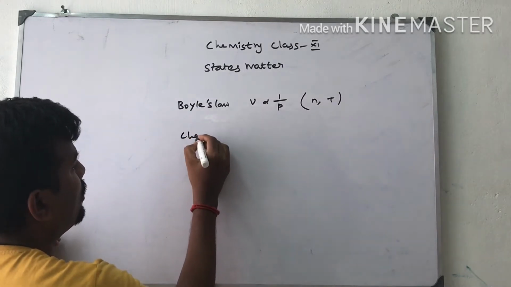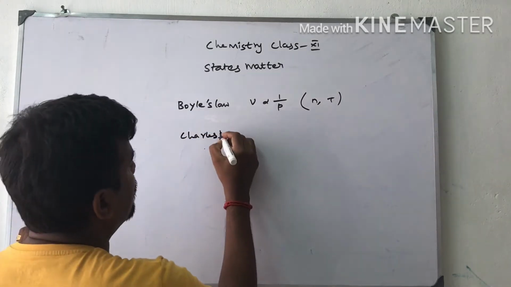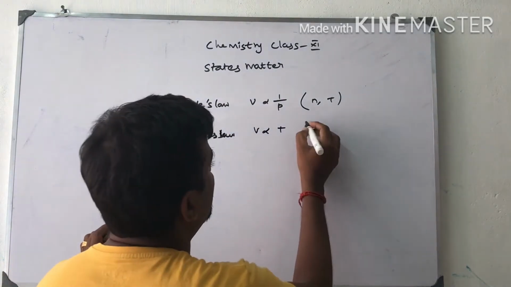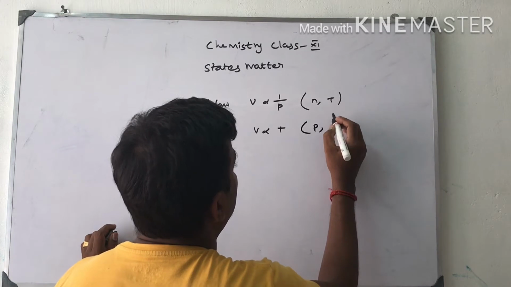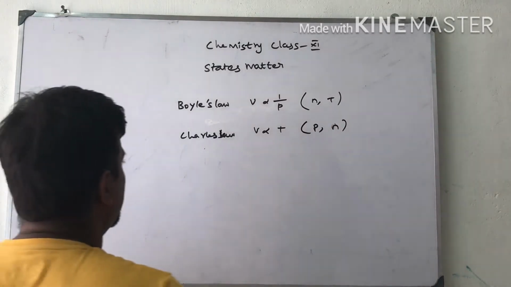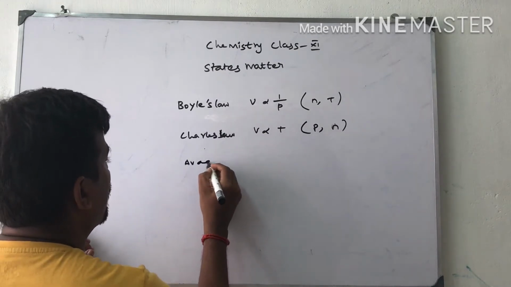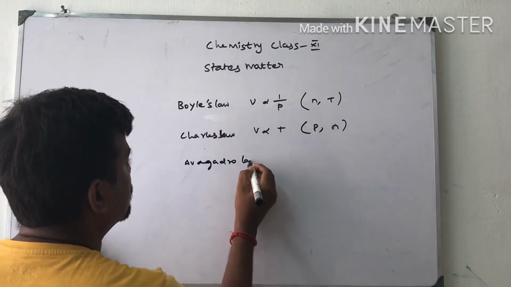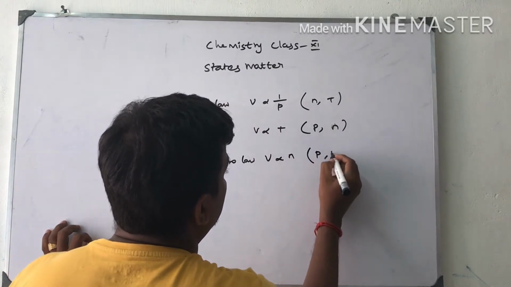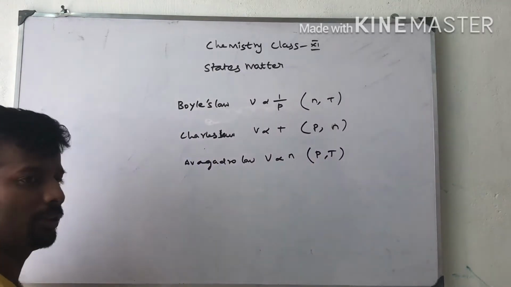Taking Charles's law, we have discussed that volume is directly proportional to temperature, when pressure and number of moles, the amount of substance, are constant. Next one is Avogadro's law. Here volume is proportional to the number of moles, with pressure and temperature taken as constant.